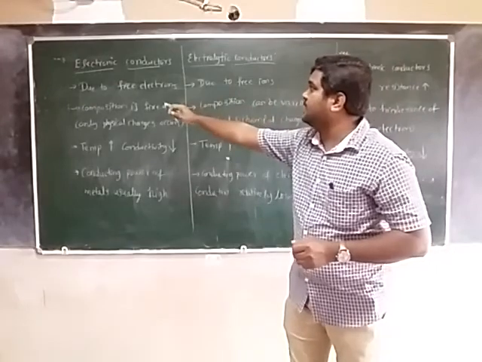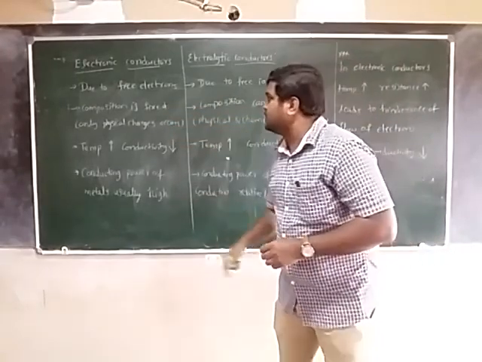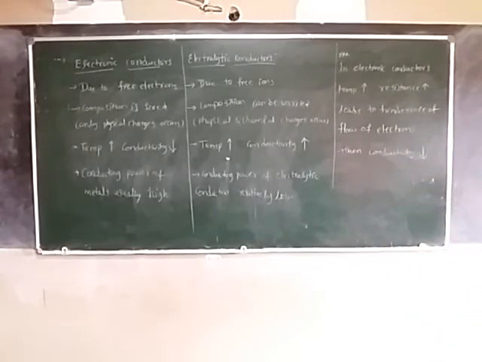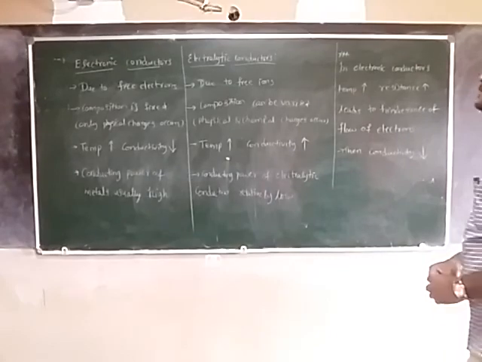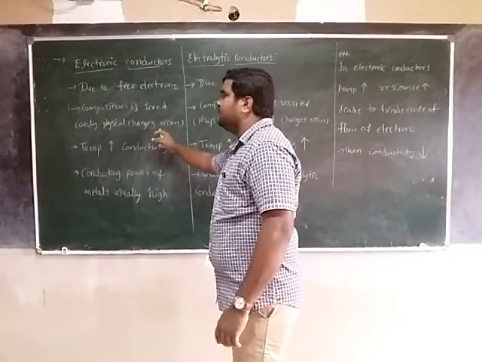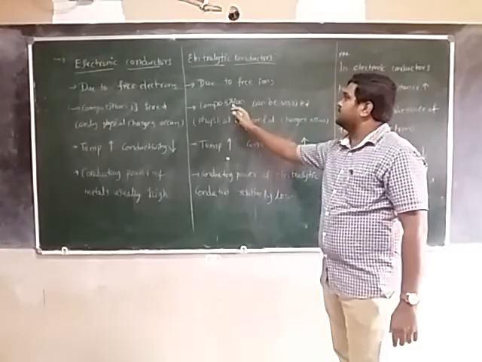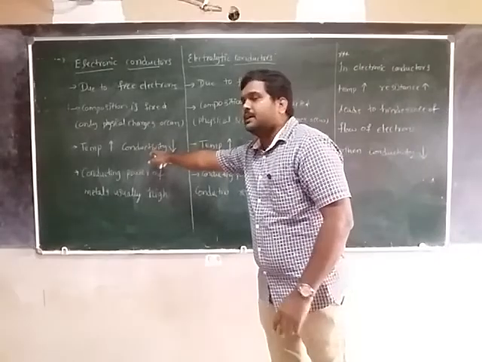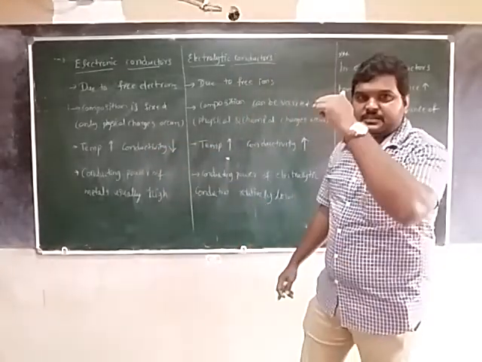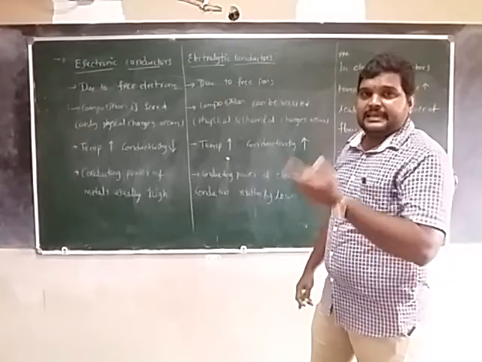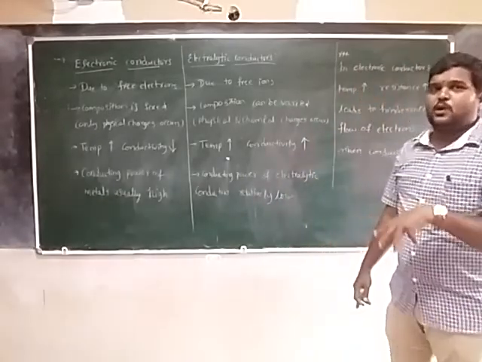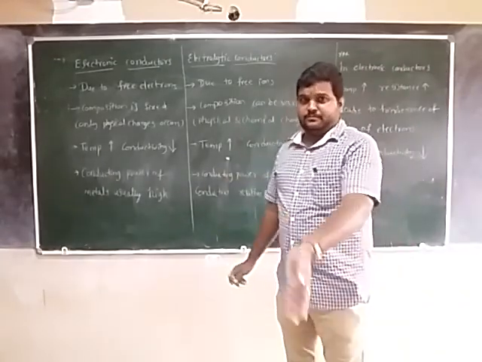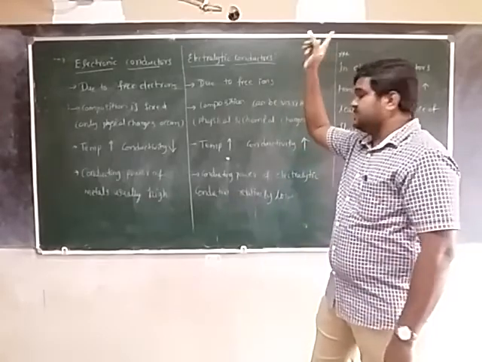Next, in electronic conductors, the composition is fixed and only physical changes occur. In electrolytic conductors, composition can be varied, and both physical and chemical changes occur. In electronic conductors, when temperature increases, conductivity decreases because resistance increases, which hinders the flow of electrons. But in electrolytic conductors, when temperature increases, conductivity also increases.